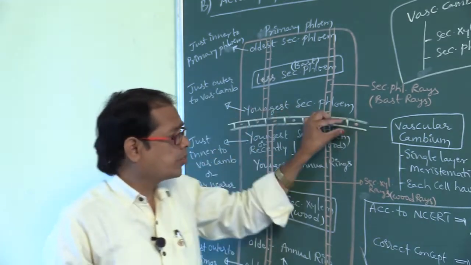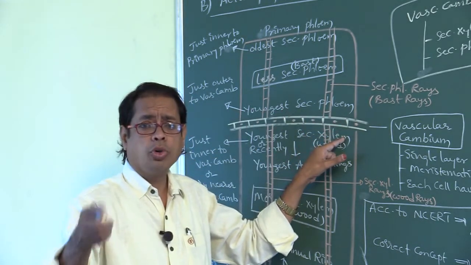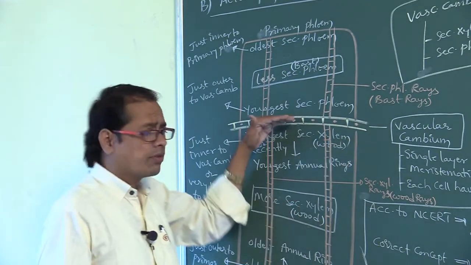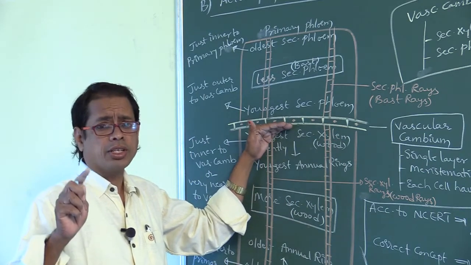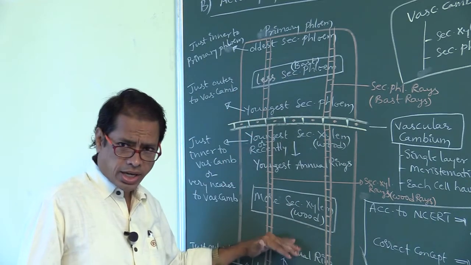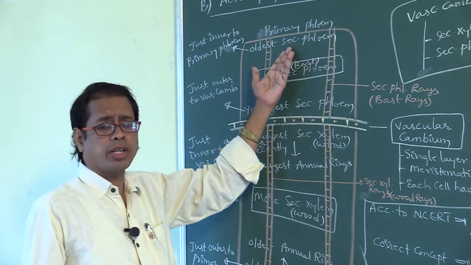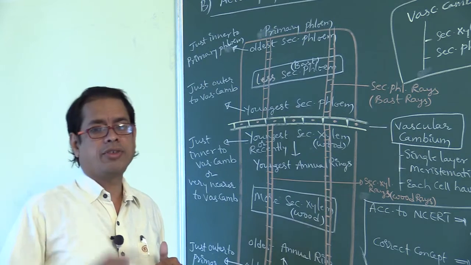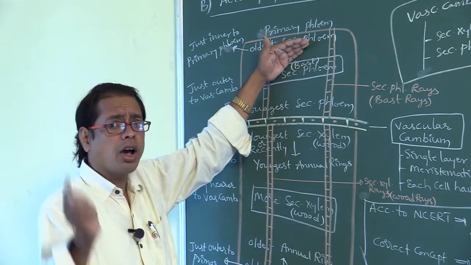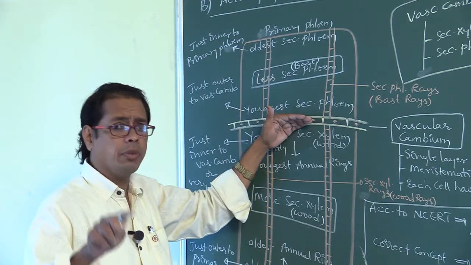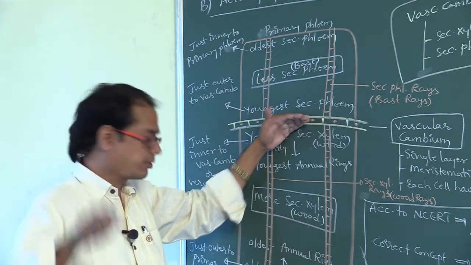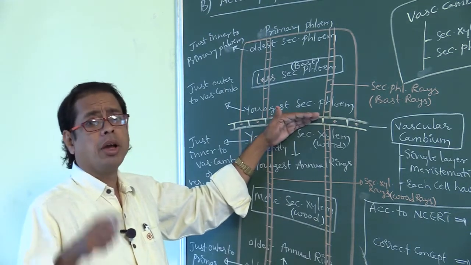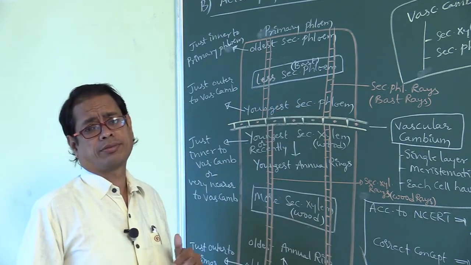This is the vascular cambium, formed by joining of both intrafascicular cambium and interfascicular cambium. This vascular cambium produces secondary xylem towards the inner side and secondary phloem towards the outer side by periclinal divisions. What type of divisions? Periclinal divisions. Secondary phloem is formed from vascular cambium by redifferentiation. Secondary xylem is formed from vascular cambium by redifferentiation.